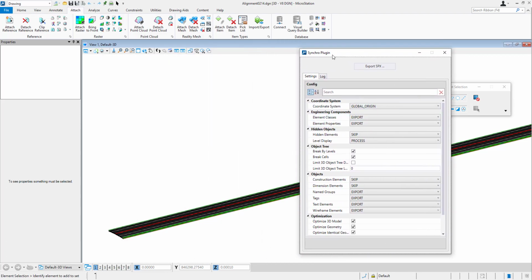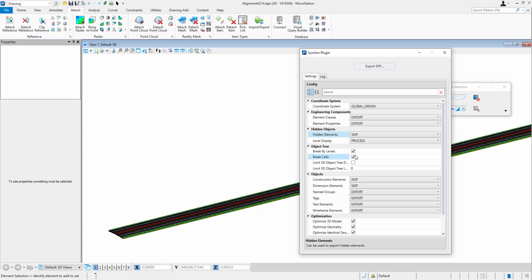So this is the interface to export the model from DGN to SPX. I can configure some variables from here, for example the hidden elements to skip or maintain, and also an object tree I want to break by level and break by cell.